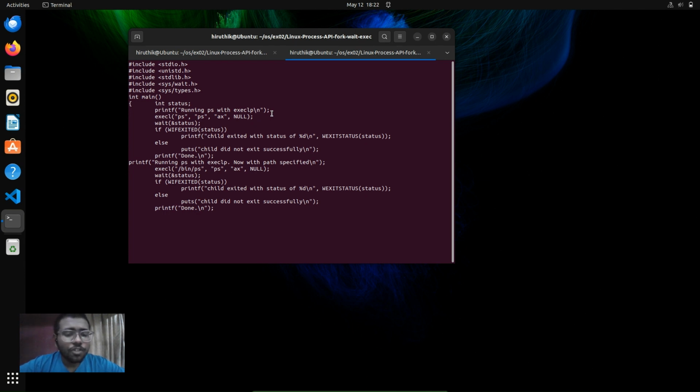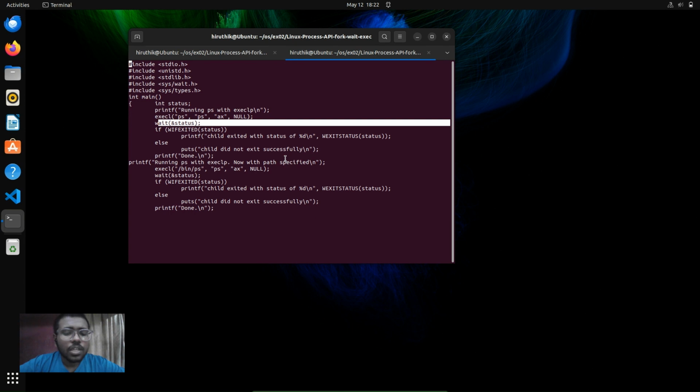This function replaces the current process with the image of a new one, in this case running the ps command with the specified arguments ps ax and NULL. The next line uses wait with status, which waits for the child process to terminate and stores its exit status in the variable status. This ensures that the parent process waits for the child process to finish executing.